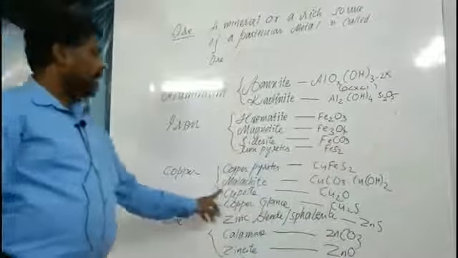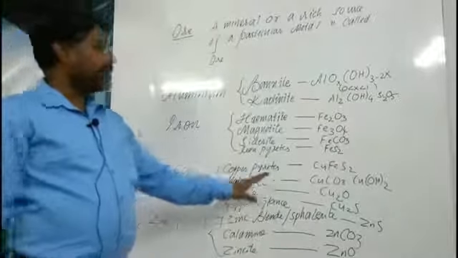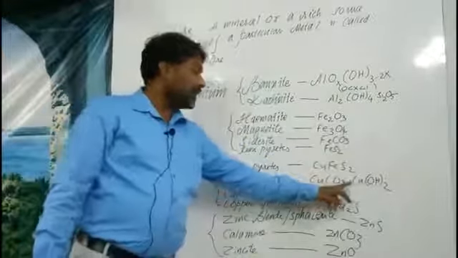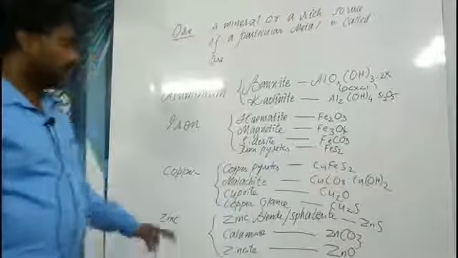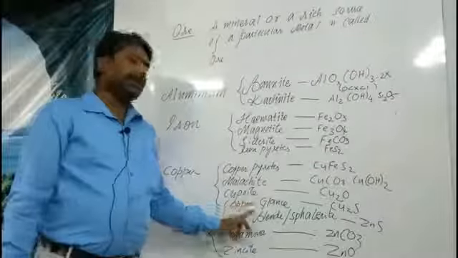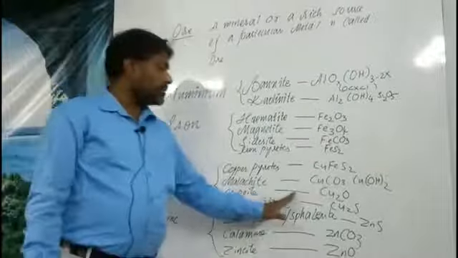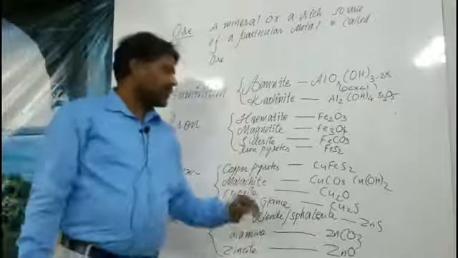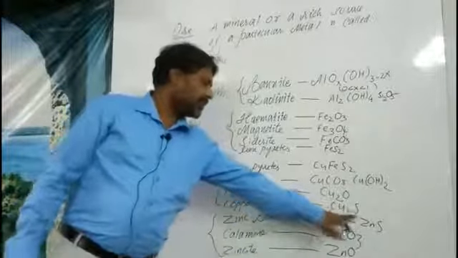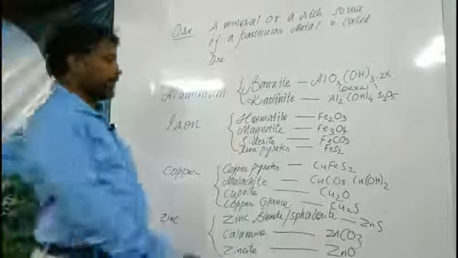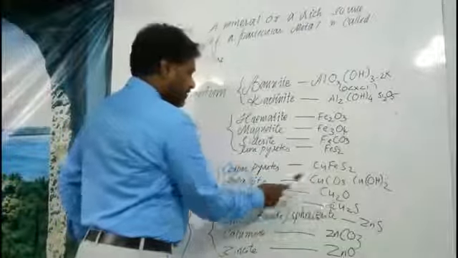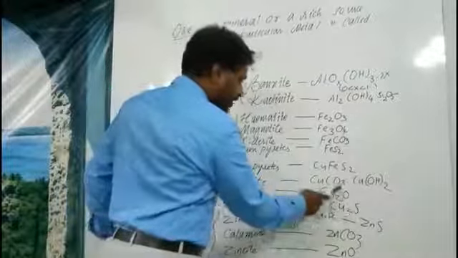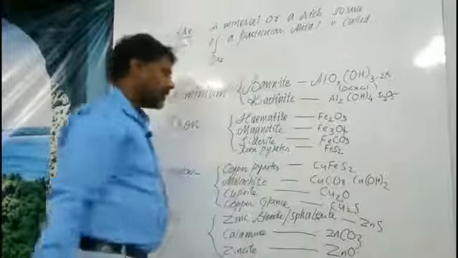And the next is malachite. It is a carbonate ore, and hydroxide is also present. That is CuCO3 and Cu(OH)2, copper hydroxide. And next is cuprite. It is an oxide ore. Its composition is Cu2O. And the next is copper glance, that is Cu2S. It is a sulfide ore of copper. So you must be able to discriminate between these. Copper pyrite is a sulfide ore, and copper glance is also a sulfide ore, but in copper pyrite iron is present, and in copper glance iron is not present.